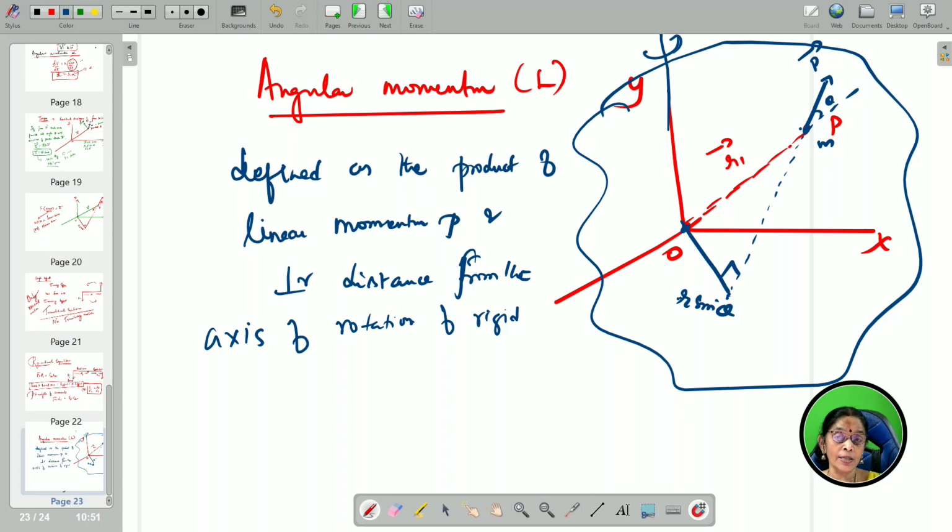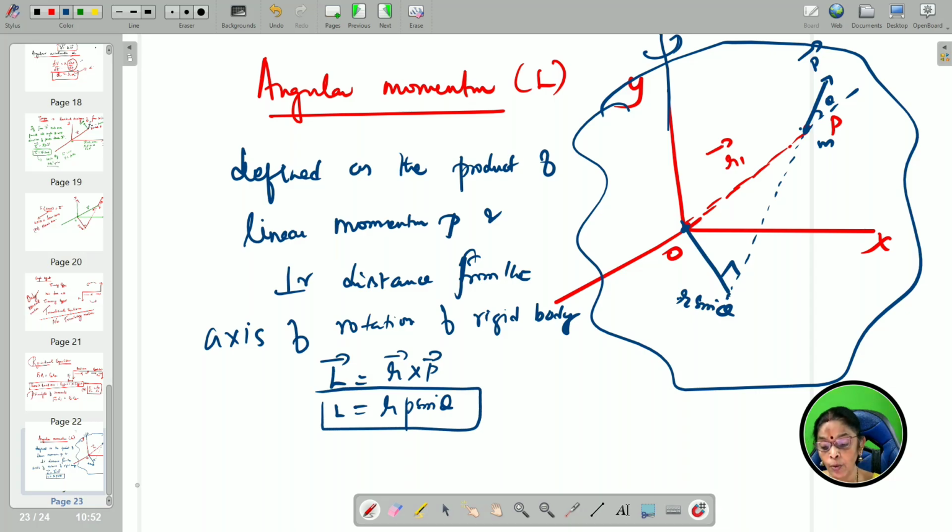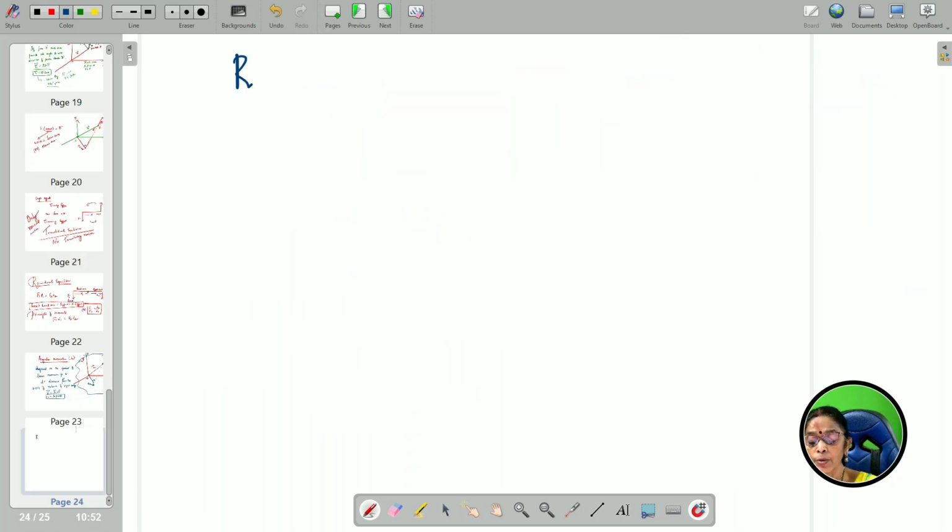Also, one more thing we have discussed already, if it is a projectile motion, the body is projected with some external force, a gravitational force. The center of mass of the motion of the particle does not even change, even if it explodes in mid-air. Same way here, the product of linear momentum and perpendicular distance from the axis of rotation of the rigid body constitutes angular momentum, which is L is equal to r cross P, which is nothing but r p sin theta. That is angular momentum. So, I know torque, I know angular momentum. So, now let us see the relation between torque and angular momentum.